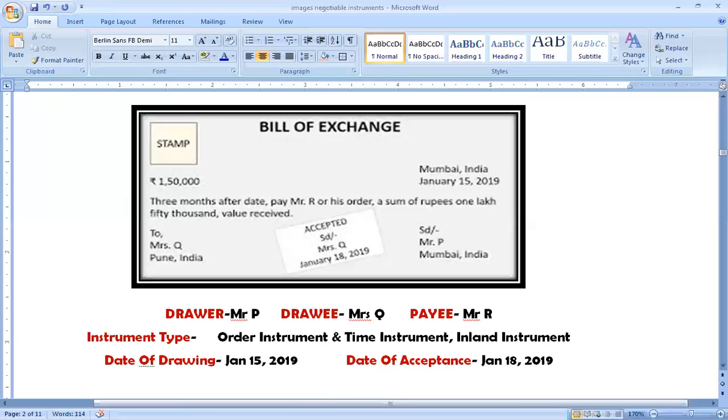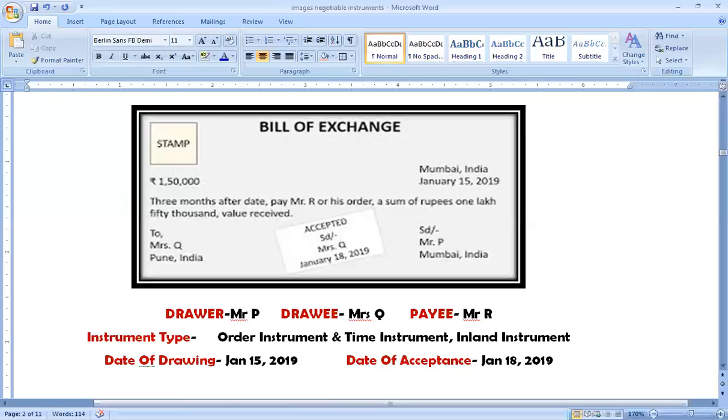Now the drawee becomes the endorsee or the recipient of the instrument. That way, he will receive the money on that instrument, and he, being the drawee, was also supposed to make the payment. So in such exceptional circumstances, the drawee and payee may also be the same person. We shall be discussing more about this in the upcoming topic of endorsement.